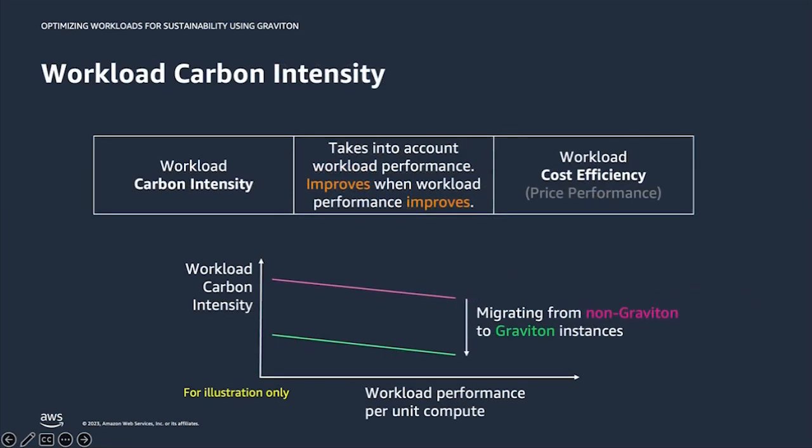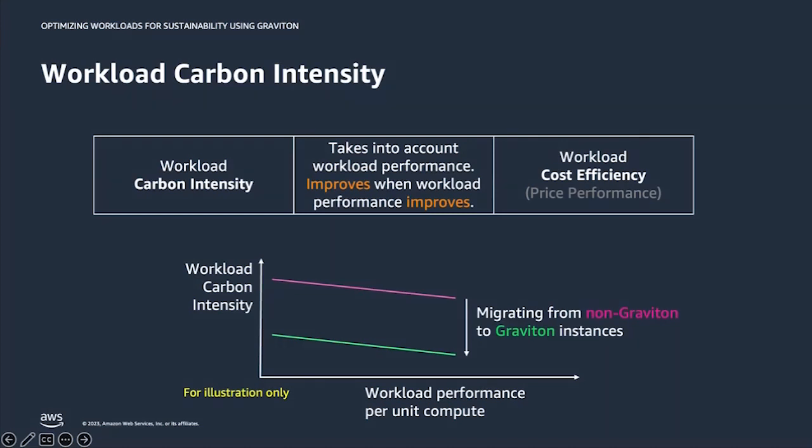The second way to think about the carbon savings is workload carbon intensity. This is essentially workload carbon emissions normalized to workload performance. As the productive work per unit compute improves, the workload carbon intensity improves. The analog of this is workload cost efficiency or price performance, which takes into account the workload outcomes or KPIs when measuring costs.